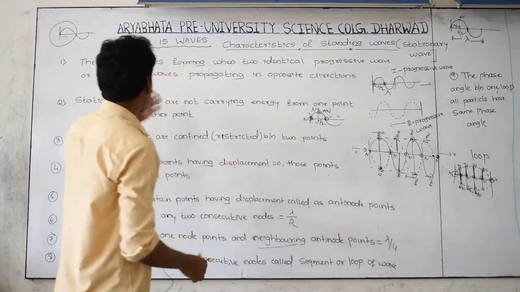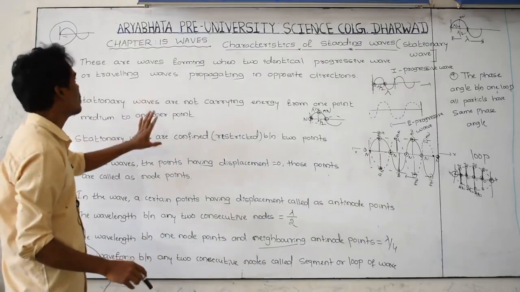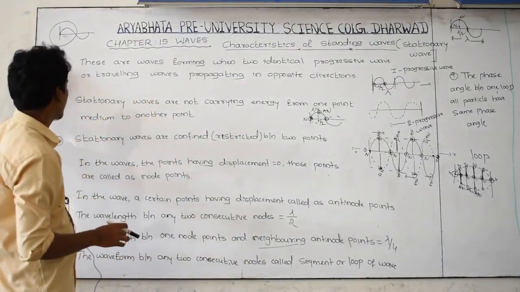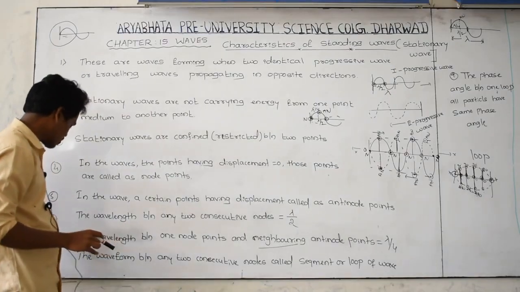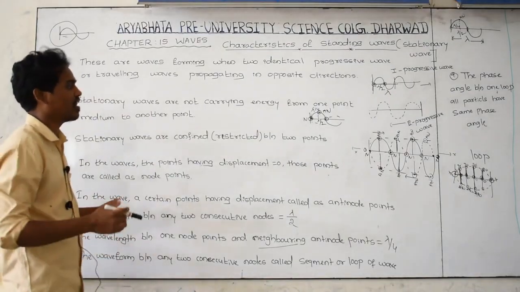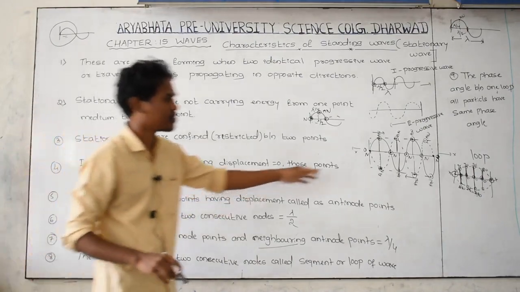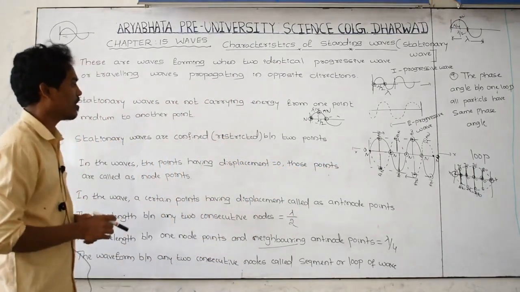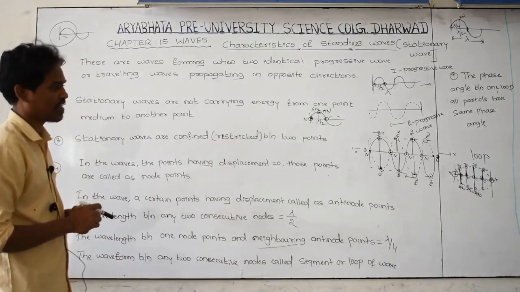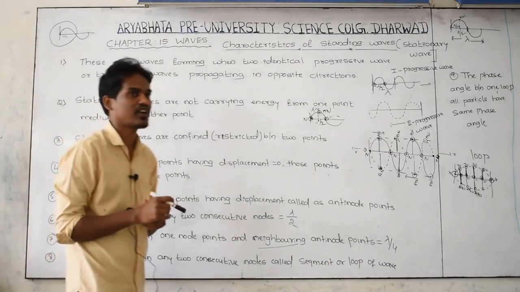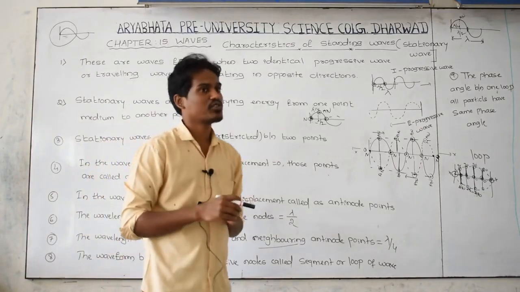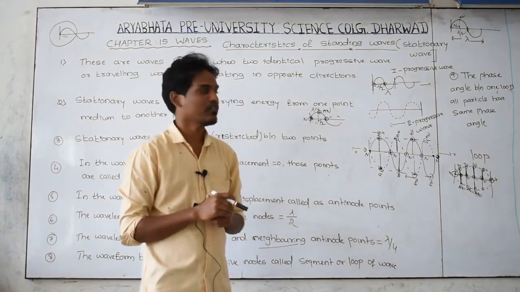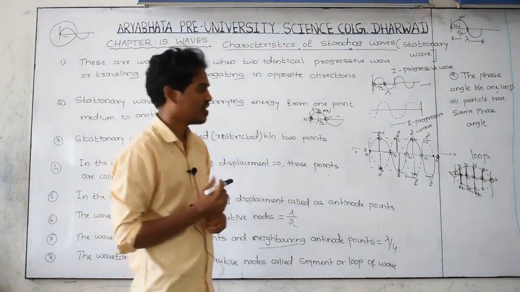And just remember, these are the characteristics or properties of a standing wave or a stationary wave. You should remember 1, 2, 3, 4, at least up to 7 or 8. They are very easy, so don't get confused. By observing this diagram very carefully, try to understand the characteristics of a standing wave. In the next class, we will discuss the difference between a stationary wave and a traveling wave.